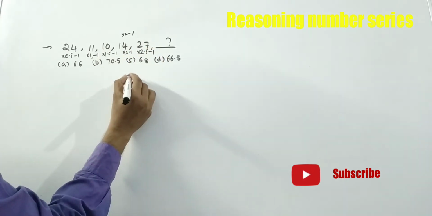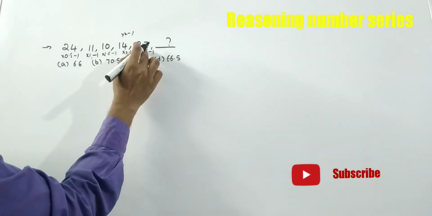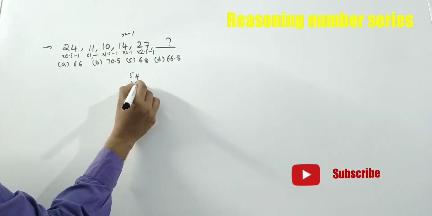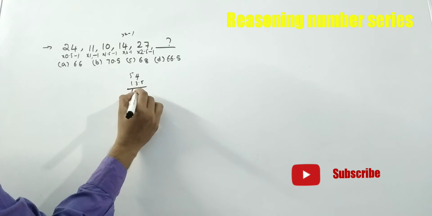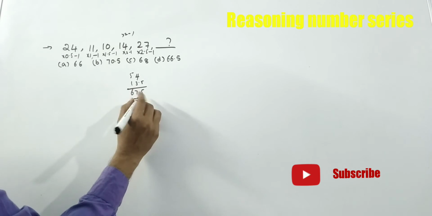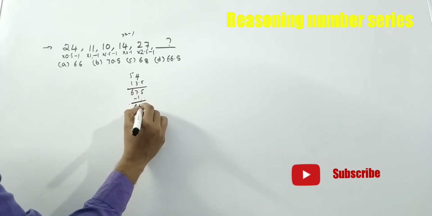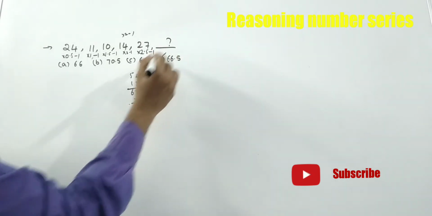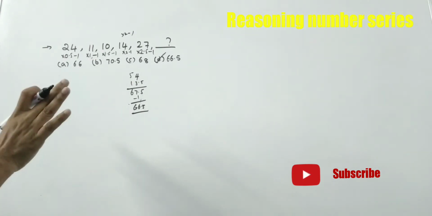27 into 2.5, how much? 27 twos are 54, and half of 27 is 13.5. That means 67.5. Here minus 1 is there. That means 66.5. Answer is 66.5.